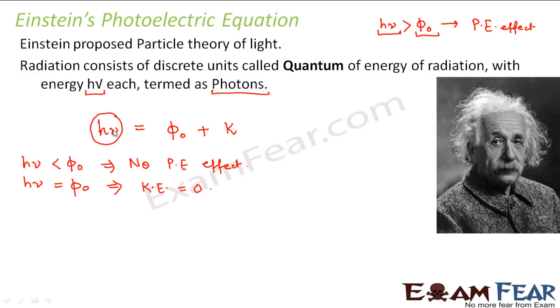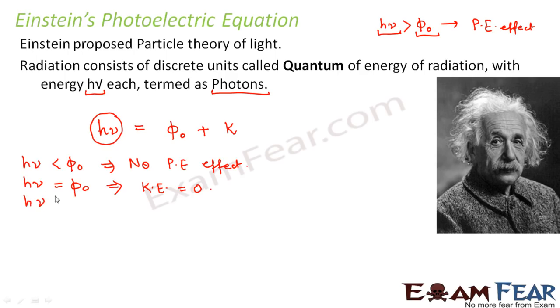So this energy, first the son has to spend to overcome the work function, because if it is lesser than the work function, the electron will not be able to move out at all. It will remain in the metal. So it will first see if h nu is equal to the work function or not. If it is exactly equal, that means the entire energy which the electron absorbed is used up in overcoming the work function. So no more energy is left to be used as kinetic energy. So the kinetic energy is 0.